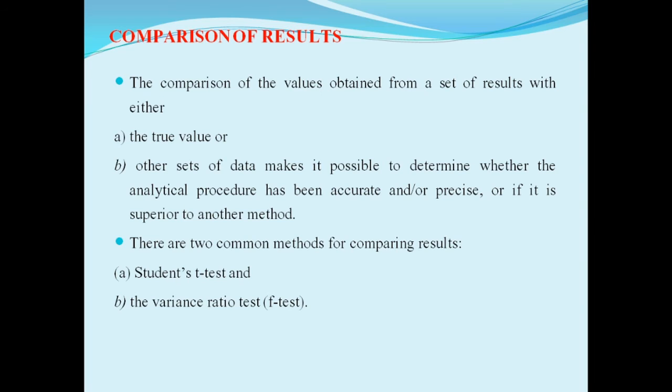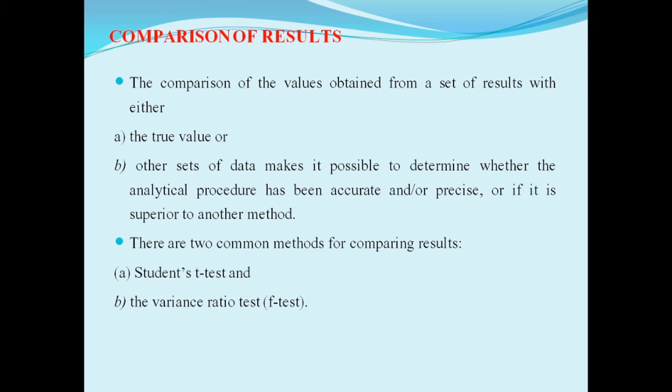The comparison of the values obtained from a set of results with either the true value or another set of data makes it possible to determine whether the analytical procedure has been accurate and precise, or superior to another method. There are two common methods for comparing results.